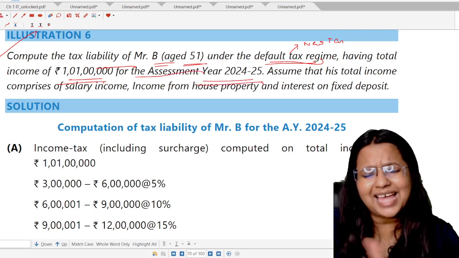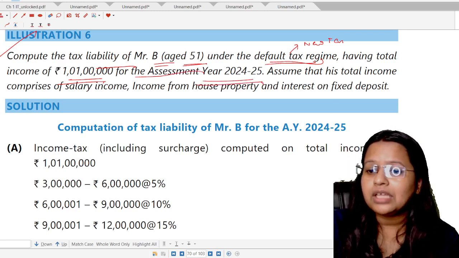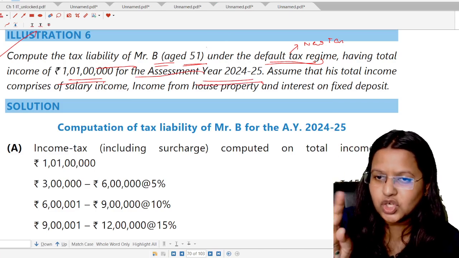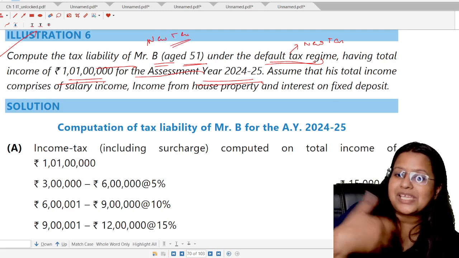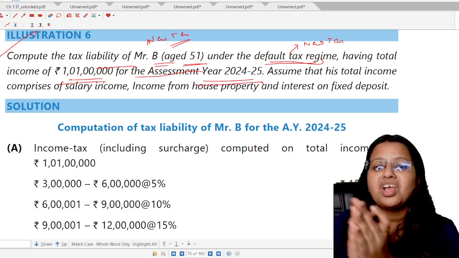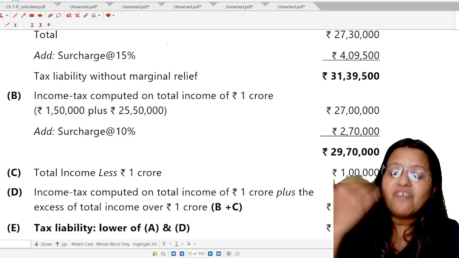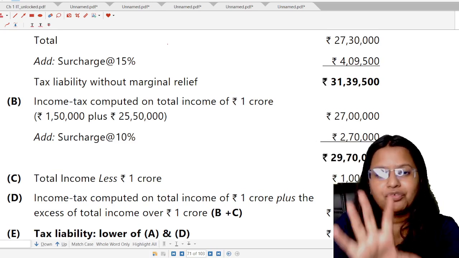Student, the question is the same as illustration number 5. There are basically two differences here. First of all, it is as per the new tax regime. The question is based on the surcharge only because the income is 1 crore 1 lakh rupees. On above 1 crore, what is the surcharge rate? 15% now.